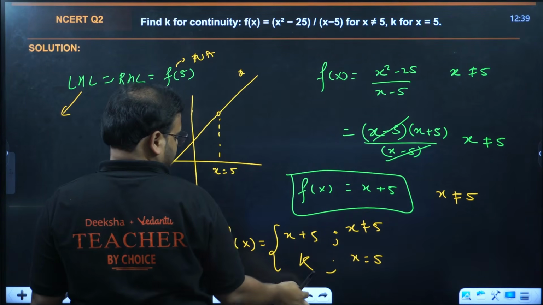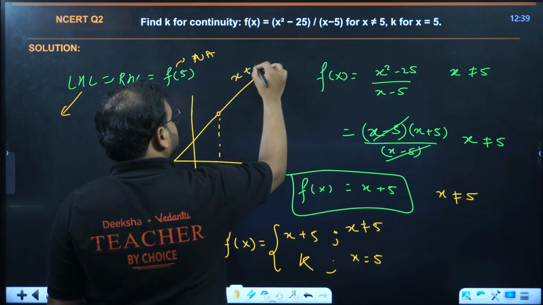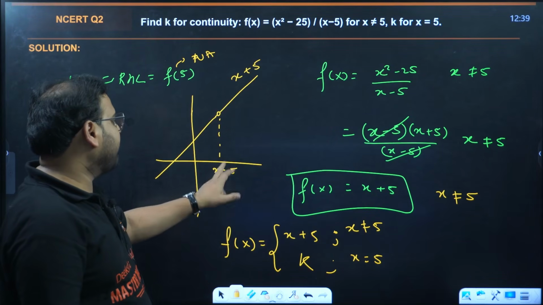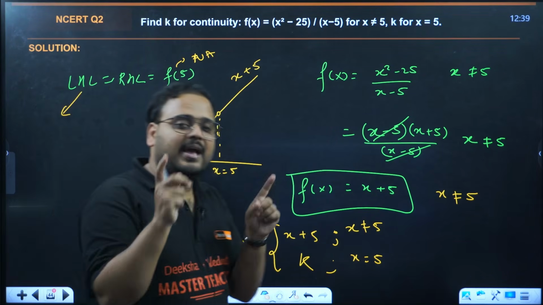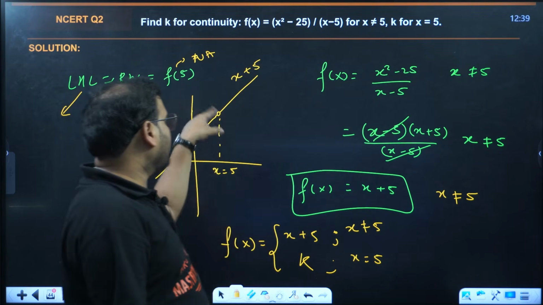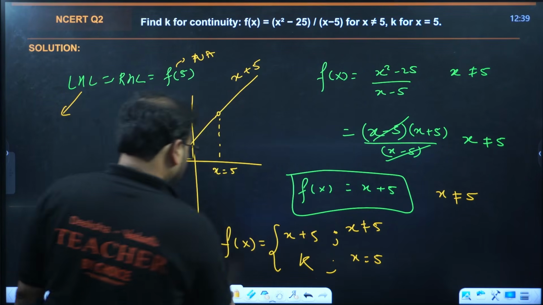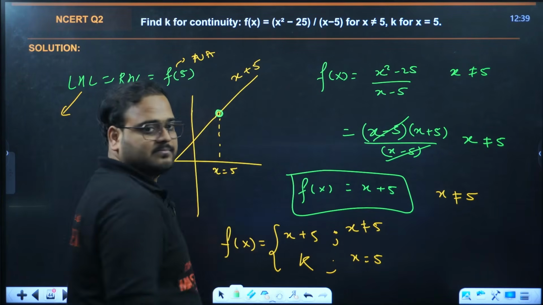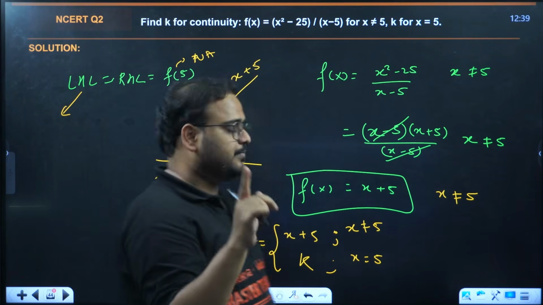Graph of x plus 5 line. X plus 5 line, but at point 5 this is open, because at x equals 5 the function value is undefined, it's not defined. So I've kept it open. If it is not visible, I'll give you another color. This is open, guys. This value is open over here.